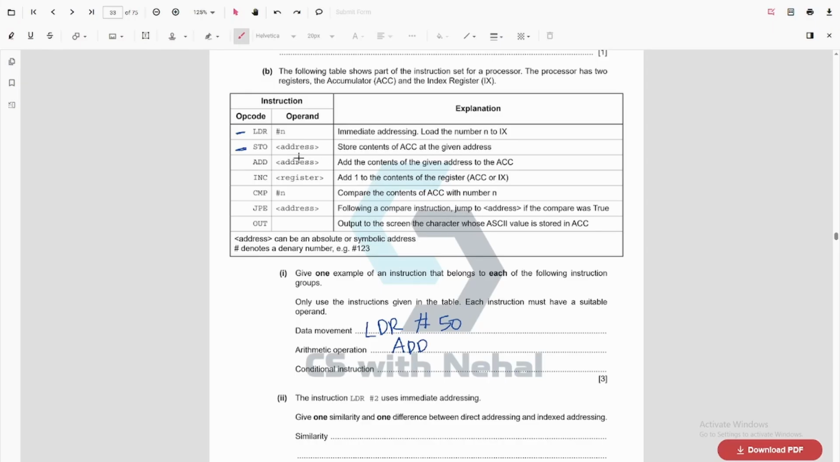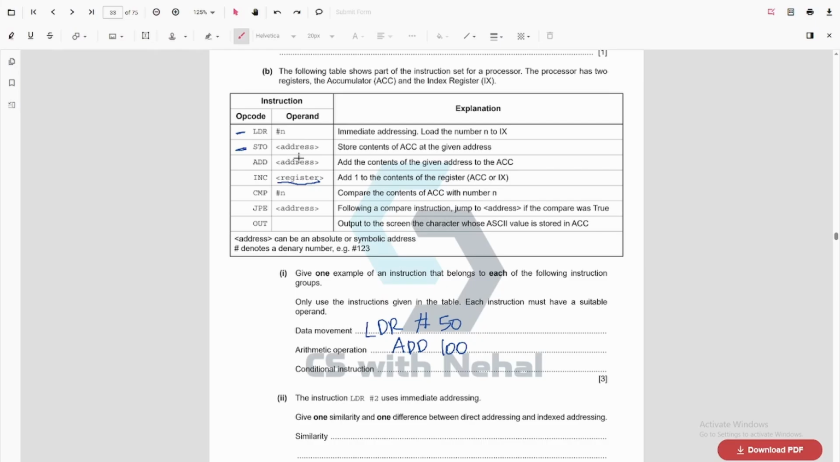So we need to use an address. All right, we cannot use a denary value, so just write an address, do not use the hashtag here. This can be an example. And we can also increment something. So inside increment, we need to mention the name of the register. All right, so we can either mention acc or ix. Other values won't be accepted.